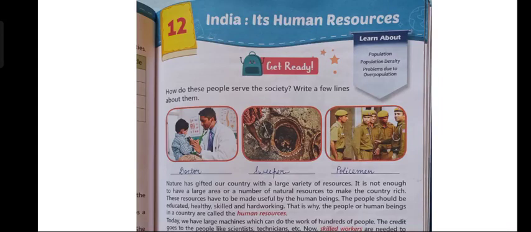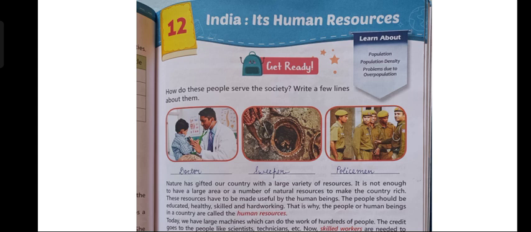Good morning, students. Today we will start with our next lesson, that is chapter number 12, India, its human resources. In this lesson, children, we will learn about population, population density, and problems due to overpopulation. So, we are going to read about these things in this chapter.